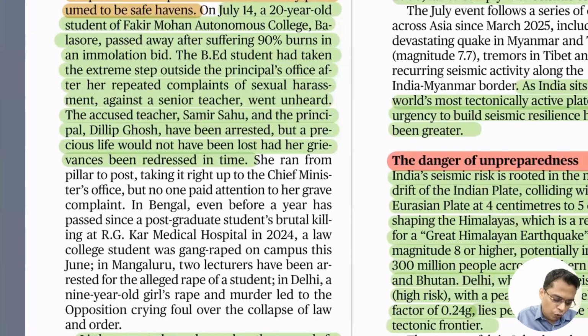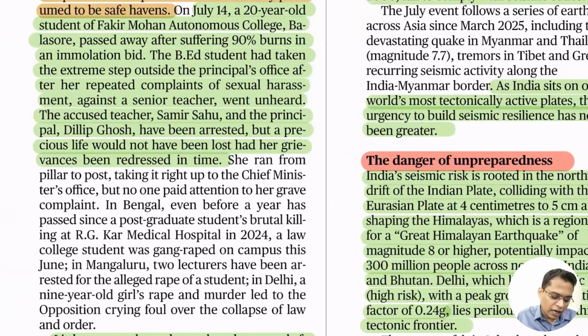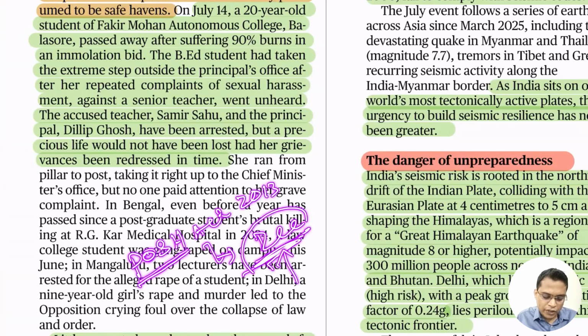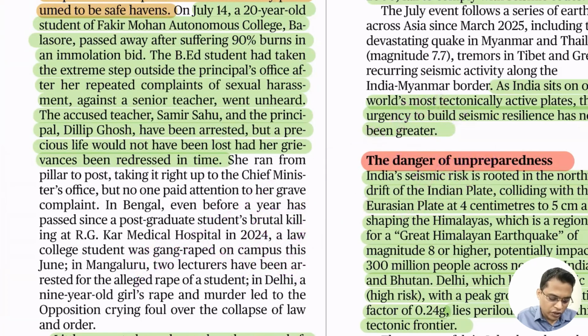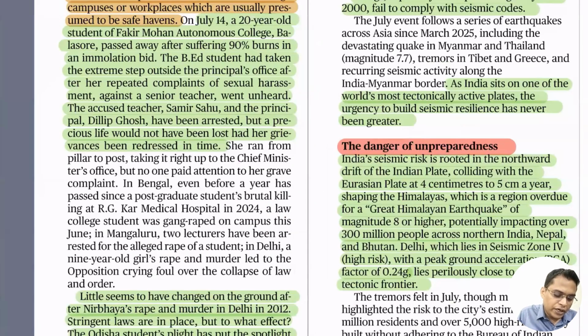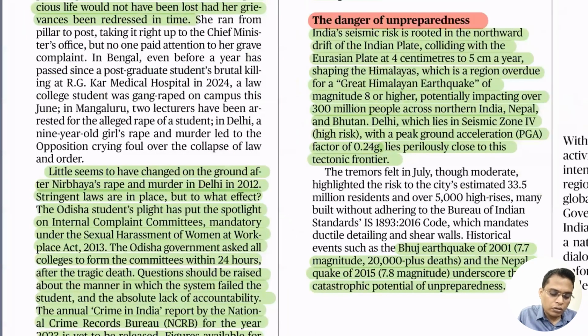If you look at the Prevention of Sexual Harassment at Workplace Act, 2013, it provides for the establishment of an internal complaint committee in all institutions, so that for any sexual harassment by any person, they can file a complaint to the internal complaint committee. The committee conducts an inquiry, and on the basis of its recommendation they can file an FIR and take action, like removing the faculty or whatever is needed. And this internal complaint committee has the power of a civil court.